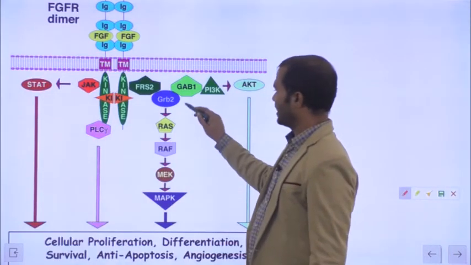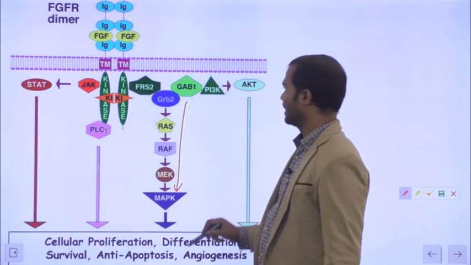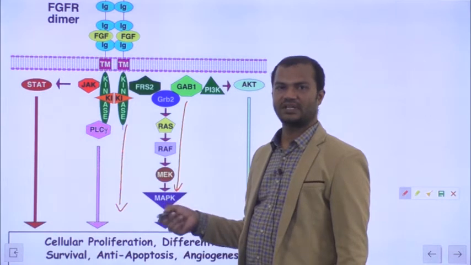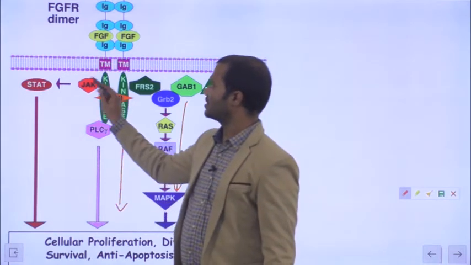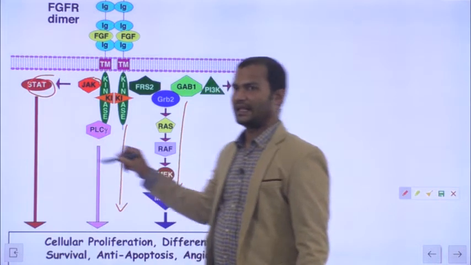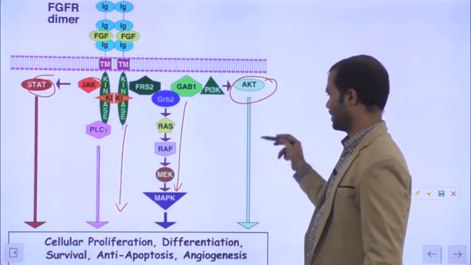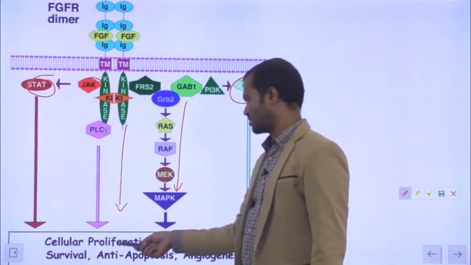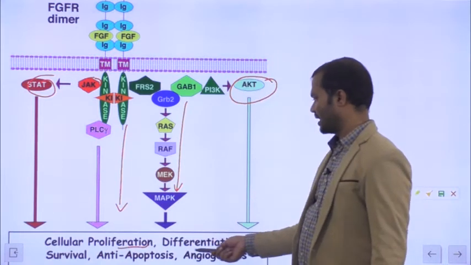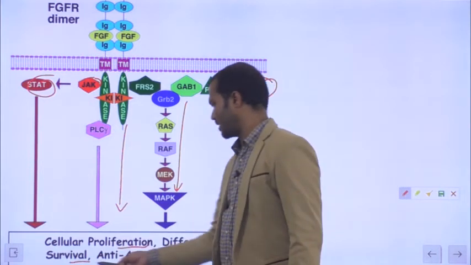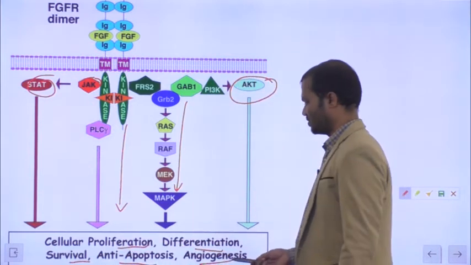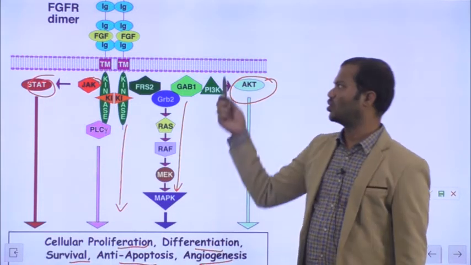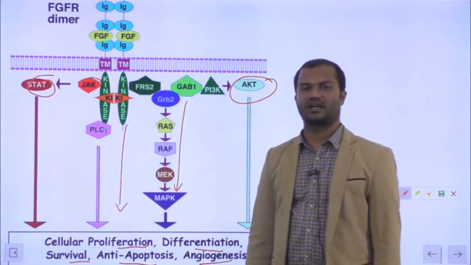So one is the RAS-MAP kinase pathway. The second one is phospholipase C, which will lead to IP3 and DAG. The third mechanism is the JAK-STAT pathway. And there are others also, like the AKT pathway. These pathways will ultimately lead to several types of cellular responses such as cell proliferation, differentiation, survival, anti-apoptosis and angiogenesis. These are some of the important developmental activities controlled by fibroblast growth factor receptors.